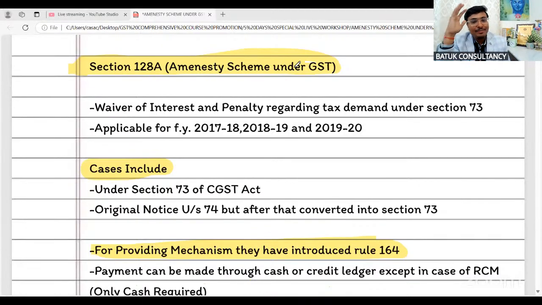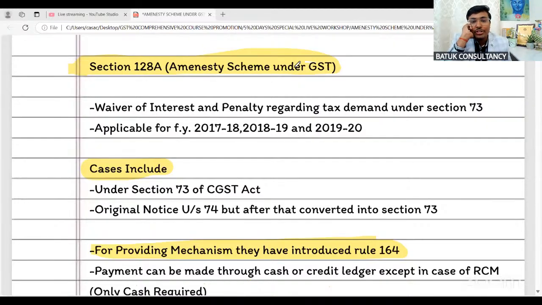Now sir, under section number 73 you can take the benefit, under section number 74 you are not eligible to avail the benefit of amnesty scheme. I think the first question, why the amnesty scheme, is answered, because a lot of litigations, a lot of technical issues, a lot of fundamental issues were there at that period of time. So government has come up with this specific type of scheme and they called it an amnesty scheme.